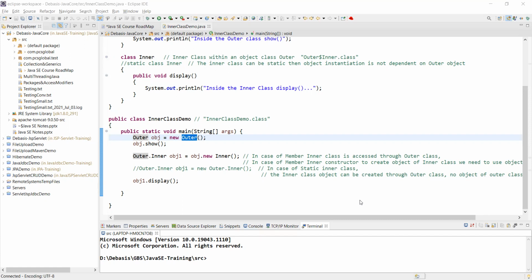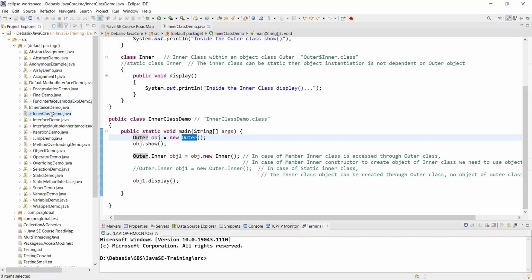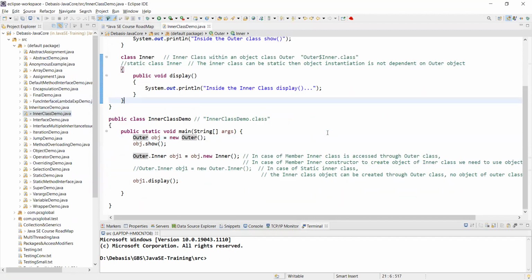Now, this is InnerClassDemo.java, and we are seeing this is a text file. After all, it's a text file. We are seeing the code. What about the class? Where is it? Can anybody tell me? Here it is, in the bin. In the bin, you try to find out the inner class.